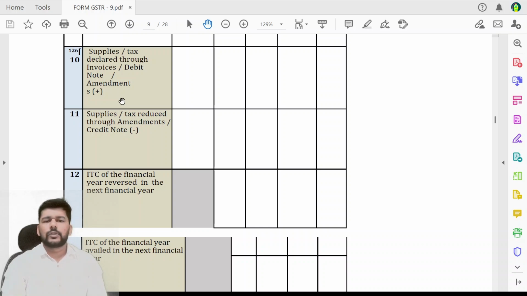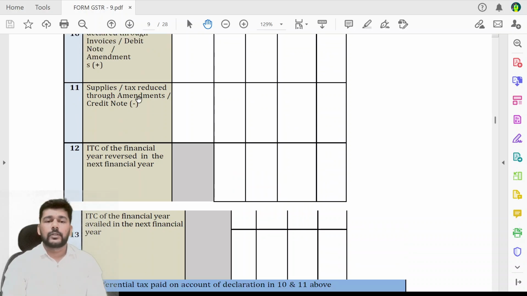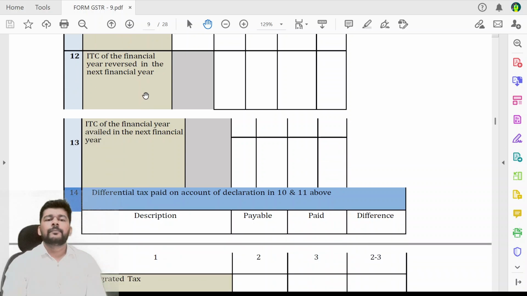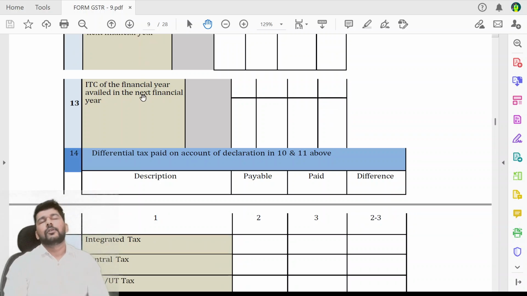Now that covers outward supplies, adding the taxable value, adding the taxes, reducing the same, both are getting covered. If there is any ITC for the financial year which is reversed in the subsequent year, that will be reported in table number 12. ITC of the financial year 24-25 availed in the next financial year, again within the specified period, that will be reported in table number 13.